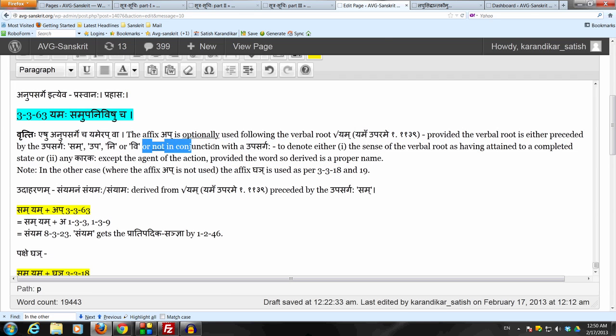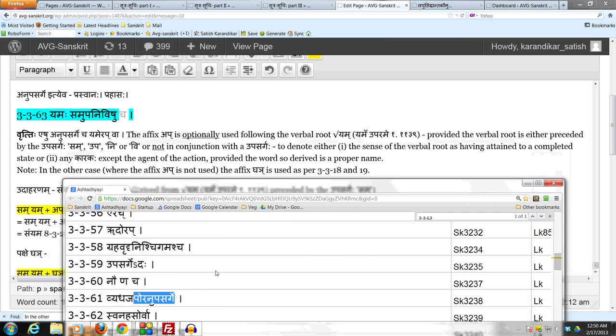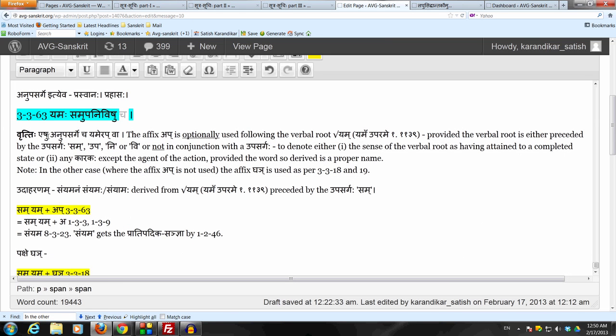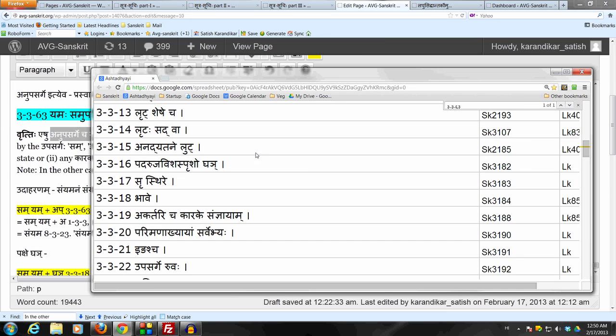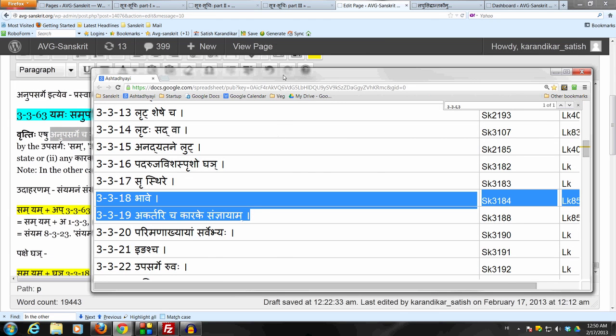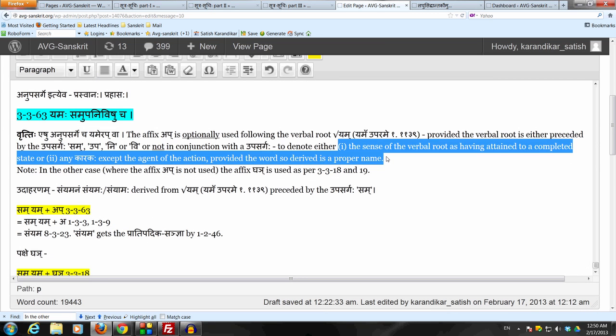So that brings down anupasarge from 3361. So anupasarge cha. So the vritti says eshu. Eshu means samupanivishu. Anupasarge cha, because of the mention of cha, it means anupasarge cha. Yamerapva. And of course we know anuvritti of 3318-19 bhave as well as yakartri chakarake sanyayam is coming down. This affix is used to denote either the sense of the verbal root as having attained to a completed state or any karaka except the agent of the action, provided the word so derived is a proper name.